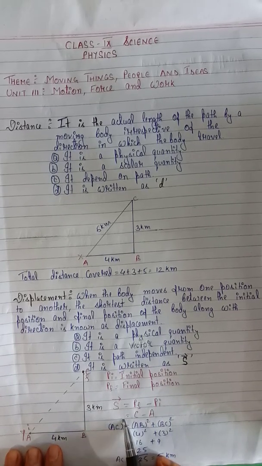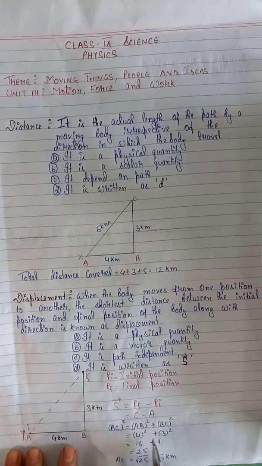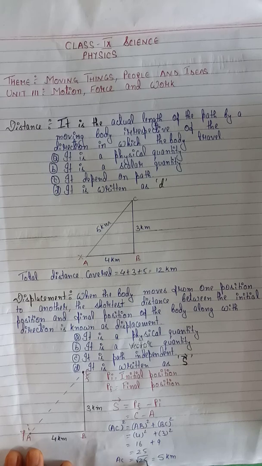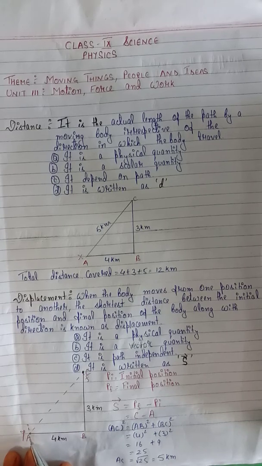AC, we have to find out. AC square equal to AB square plus BC square. AB is 4 square plus BC is 3 square. 4 square equal to 16. 3 square is 9, equal to 25. Square root of 25 is 5 kilometer. The shortest distance is 5 kilometer. Displacement is 5 kilometer. The distance between A to C is 5 kilometer.